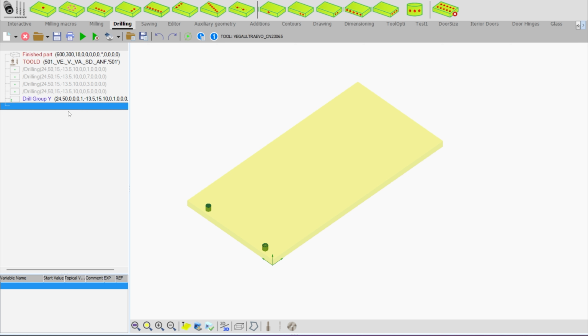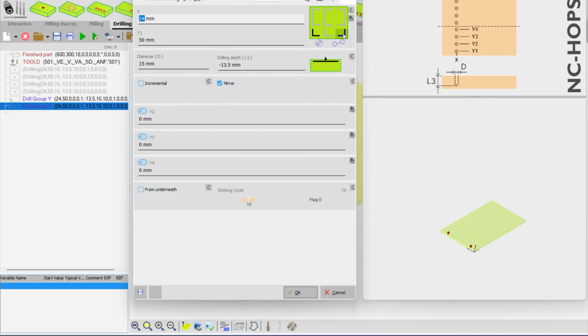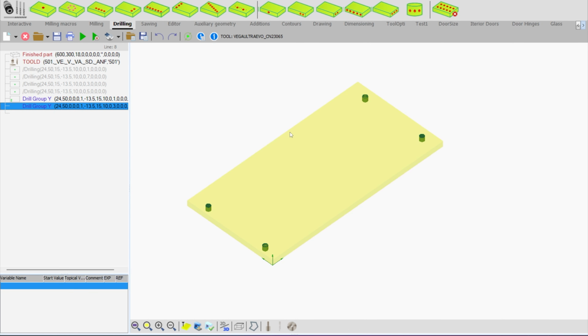Let's copy this group of holes, double click on the line and modify just the reference point. So now we should have 15 mil holes on the left and right. That's the difference between doing one hole at a time and using group of holes.